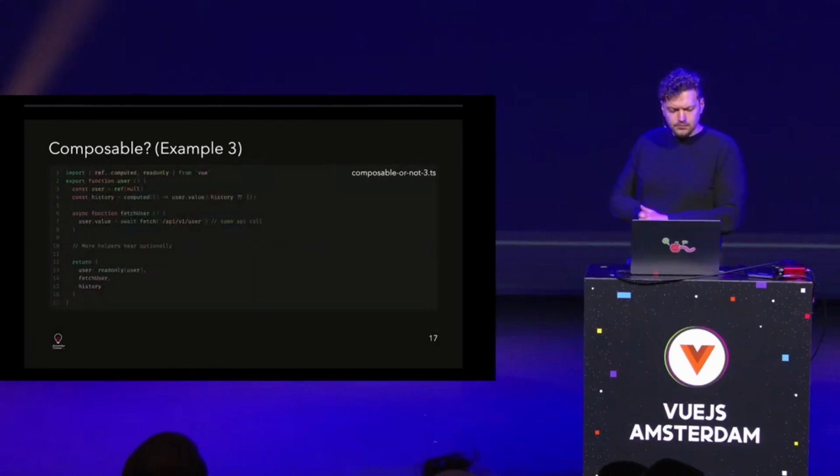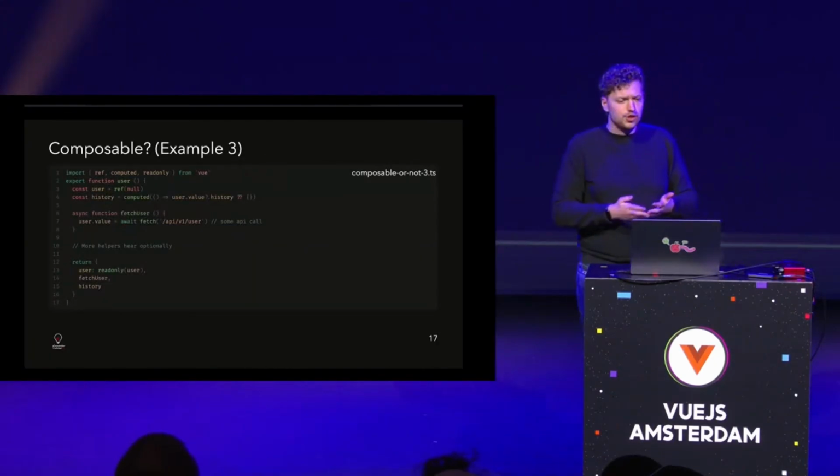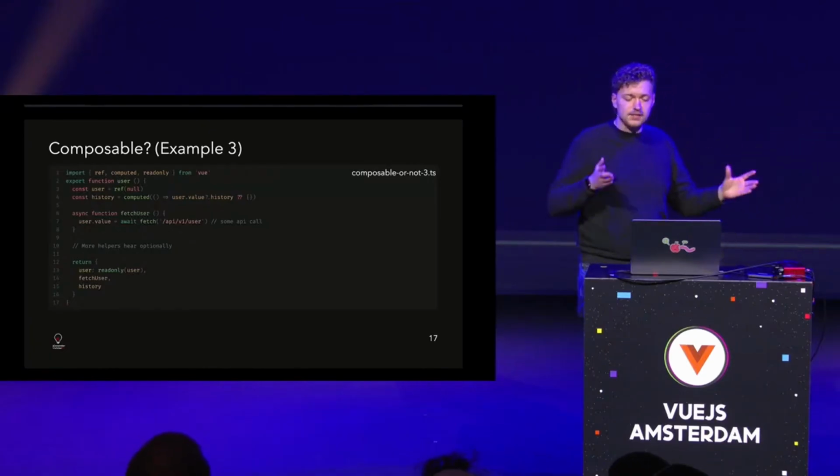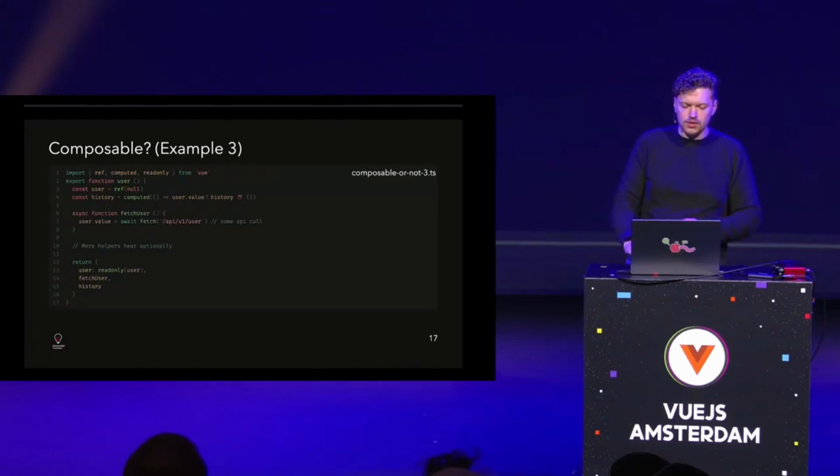Number 3, also ignore the naming, right? We all know composables should start with use, but in this case, we say, okay, if it's a composable, we add the use, otherwise not. So we have a function called user. The user here, some history, some fetching function, some stuff.